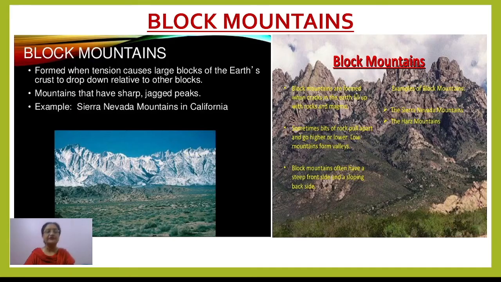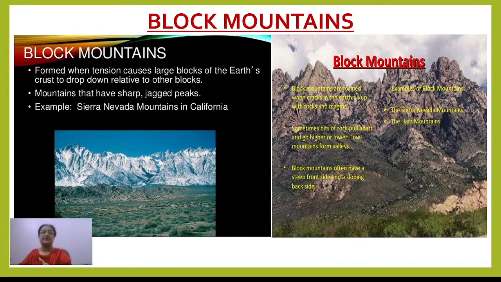And in most cases you'll find block mountains are the result of tension, with tensional forces working on opposite sides. In certain cases, when the surface is made up of hard, resistant rocks, compressional forces can also result in the development of a fault, and along a fault a mountain is formed.